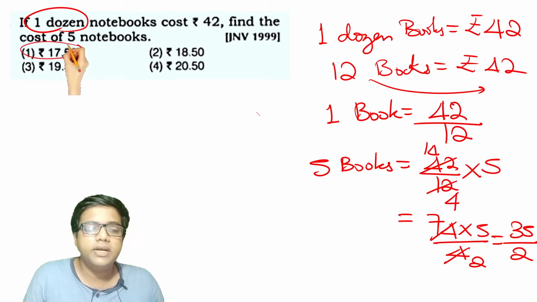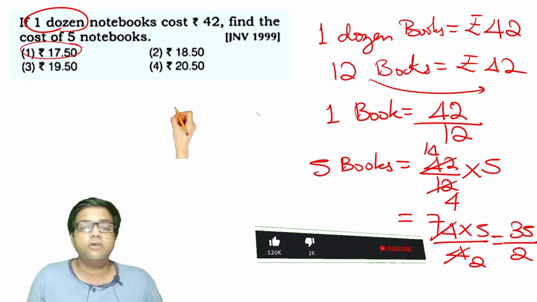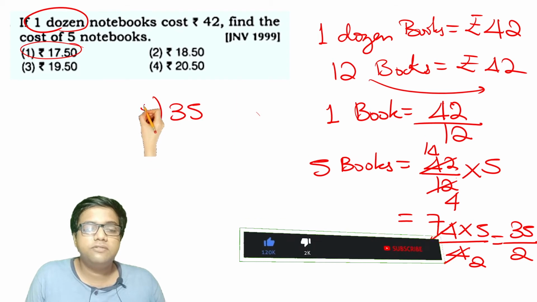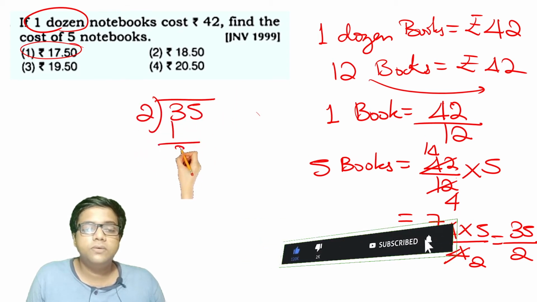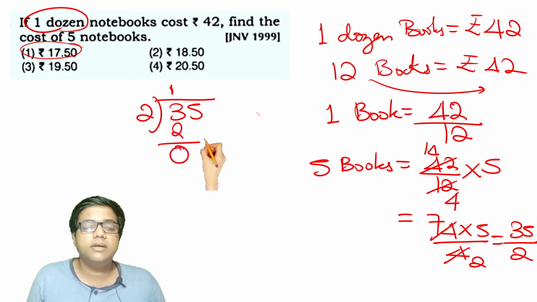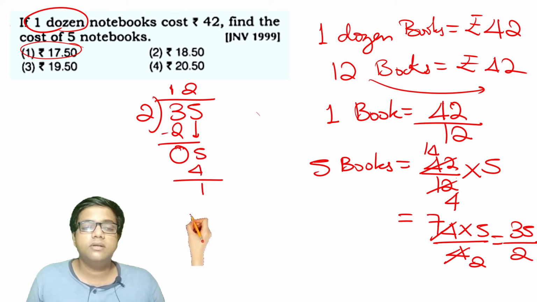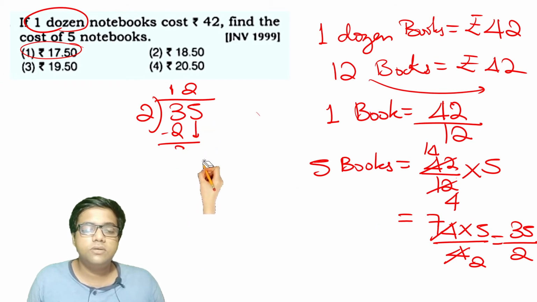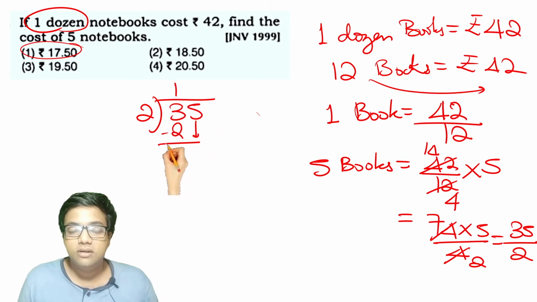and we need to bring it down to decimal form. So let's divide 35 by 2. 2 1s are 2. I'm sorry, I'm making a mistake here. The remainder is not 0. 2 1s are 2, and 3 minus 2 is 1. 1 is the remainder. Terrible mistake. I'm sorry.